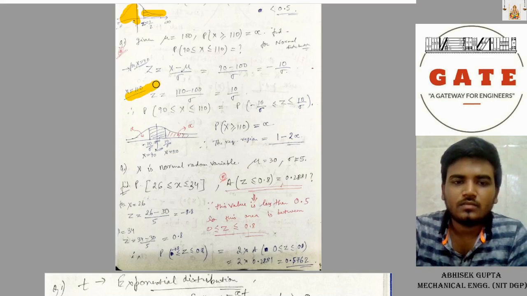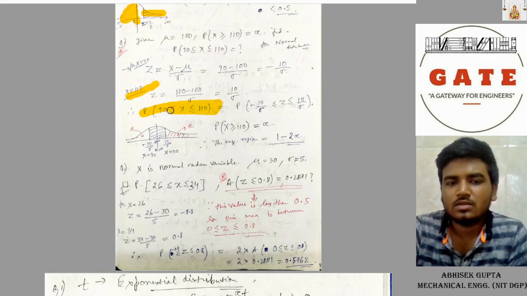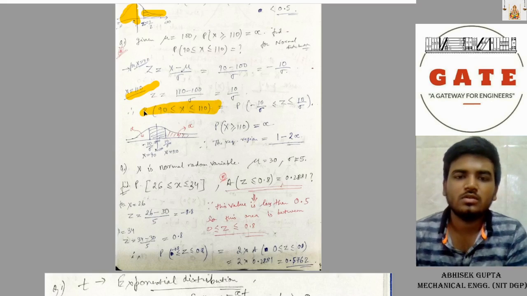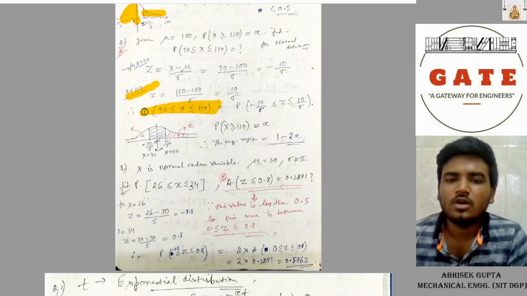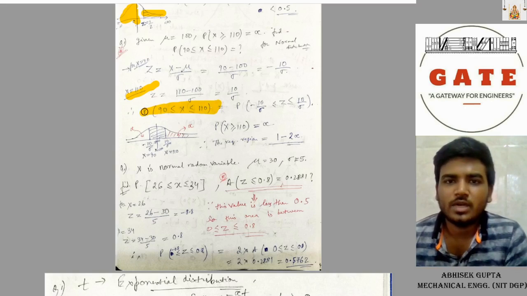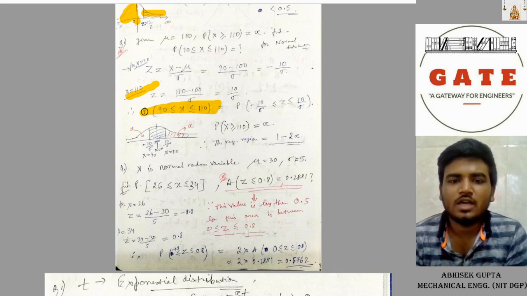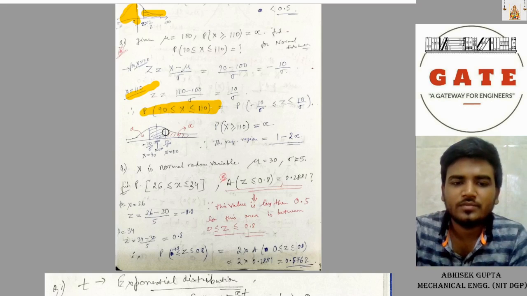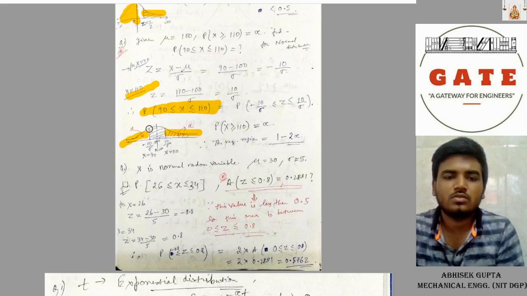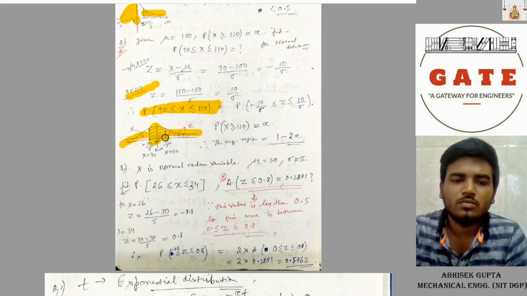Now P of X between 90 and 110 is P of z lies between minus 10 by sigma to 10 by sigma. So X greater than or equal to 110 is alpha. Then the required region is, this region is alpha and this region is alpha, and the total probability is 1. So the required region will be 1 minus 2 alpha. Okay.